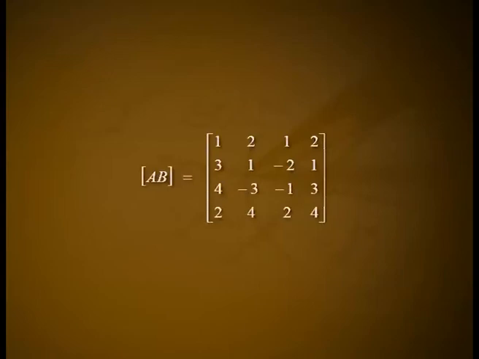matrix [1 2 1; 3 1 -2; 4 -3 -1; 2 4 2] into matrix [x, y, z] is equal to matrix [2, 1, 3, 4]. Equation number 10. The augmented matrix AB is given by AB equal to matrix [1 2 1 2; 3 1 -2 1; 4 -3 -1 3; 2 4 2 4], which is equivalent to